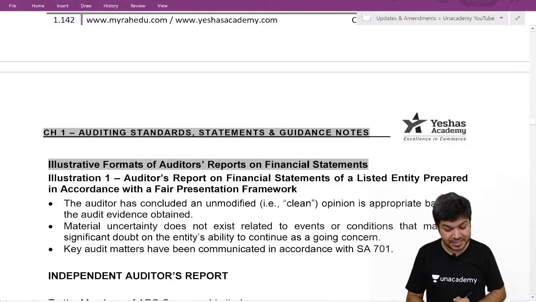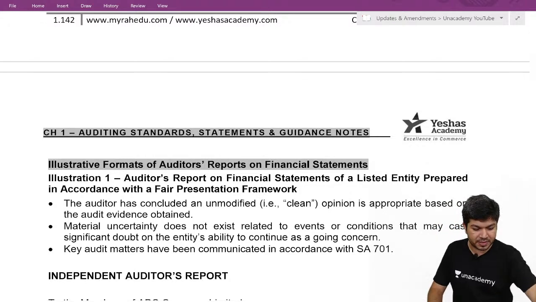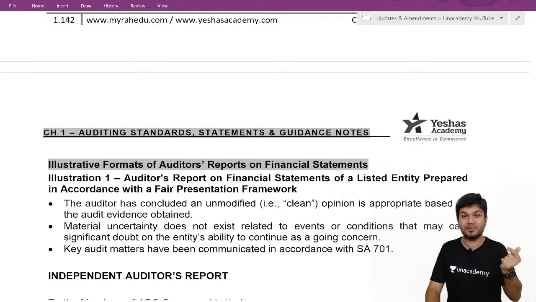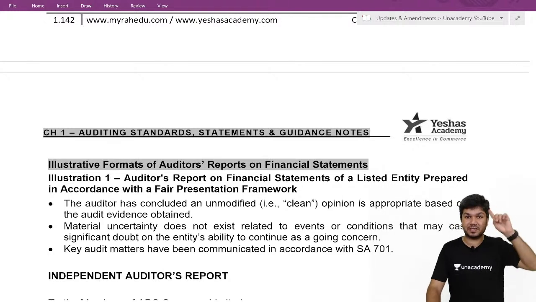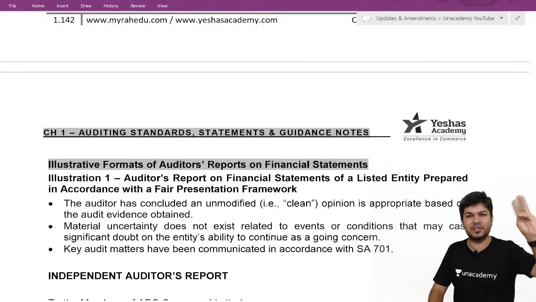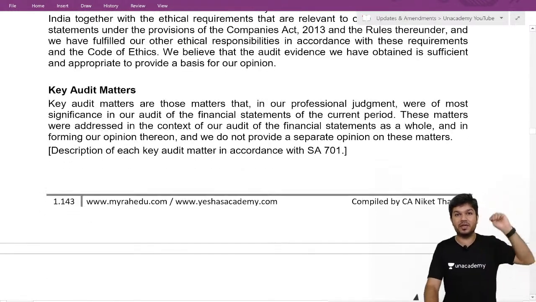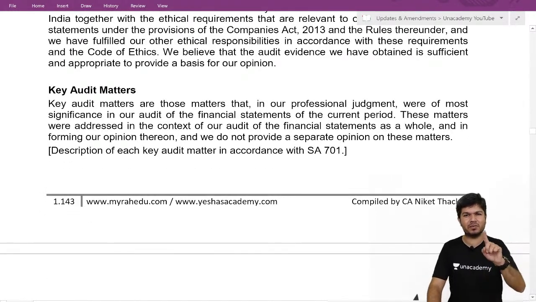So sir, which were the titles or headings in our audit report? 12 points. Let's do it. Which were the 12 points? Fast. First, the title, independent audit report. Second, appropriate addressee. Third one, opinion, two paras: one is intro, second is the actual opinion. Fourth one, basis for opinion, 4 sentences, 1 para.